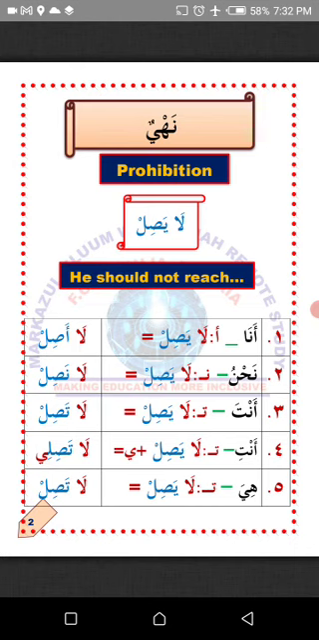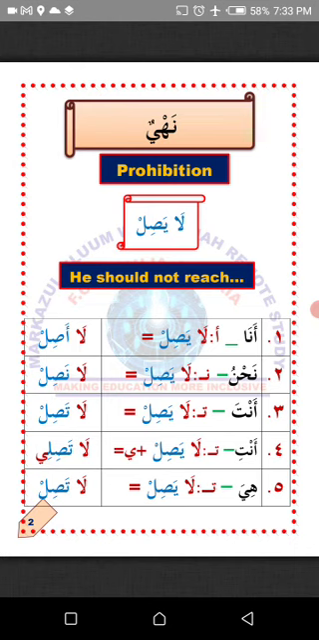So how do we change the verb la yashil to suit anta? All you need to do is to detach yaun and attach ta'un. So the verb la yashil will now become la tashil, which means don't reach, talking to a single male person. Arba'a, number four, anti, you, representing a single female person.